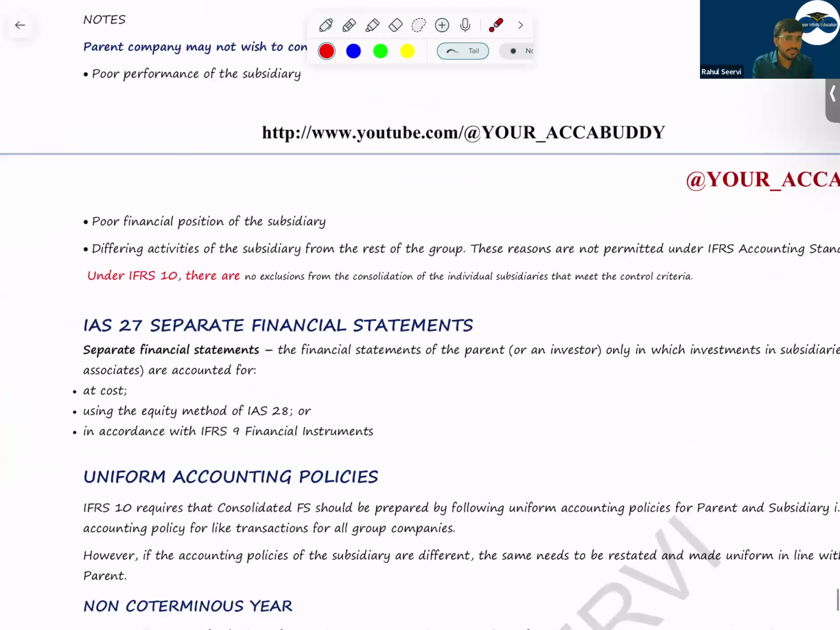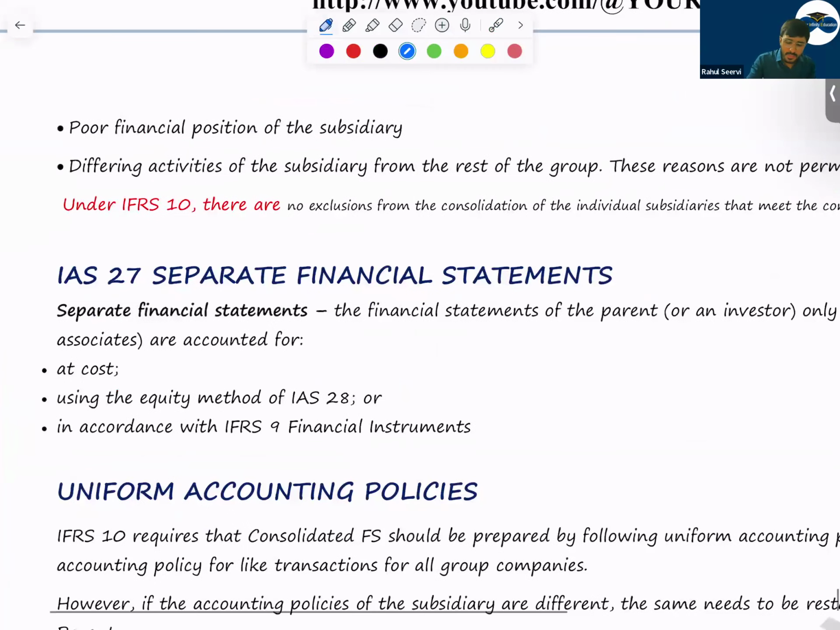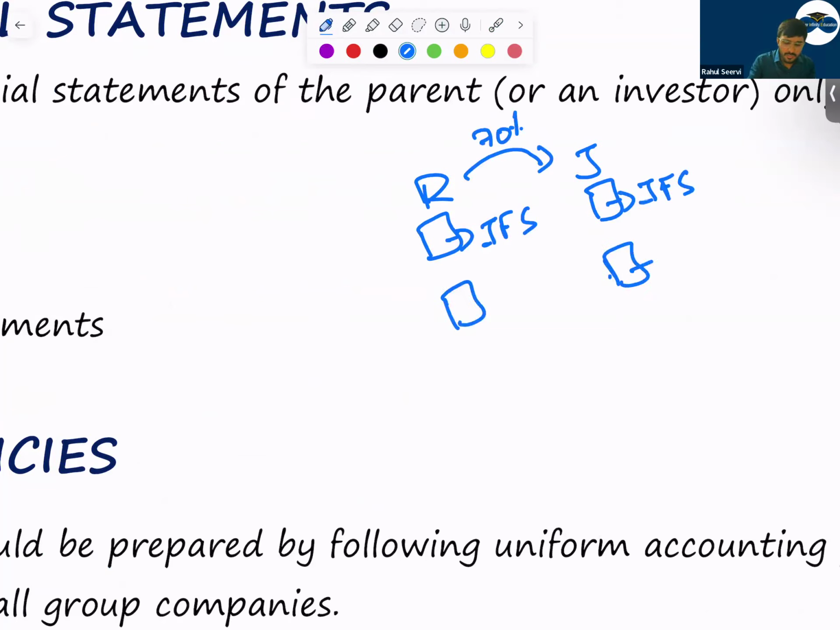Now see IAS 27, separate financial statements. Now I explained what a separate financial statement is. This is Reliance company, Jio company. Reliance company will prepare its books. This is an individual financial statement. Now Reliance company will purchase Jio company 70%. In that case, Reliance company will prepare, and Jio company will prepare. Now Reliance company will record in its balance sheet, in the balance sheet, investment in Jio. This will become a separate financial statement.